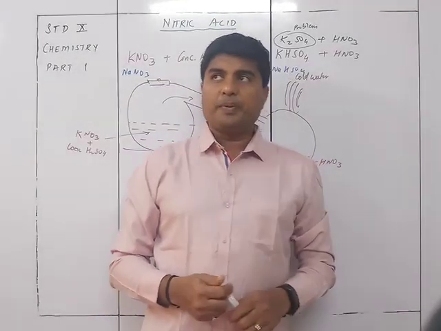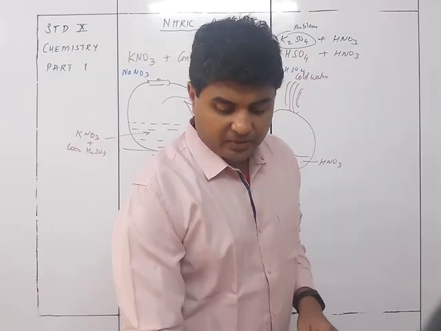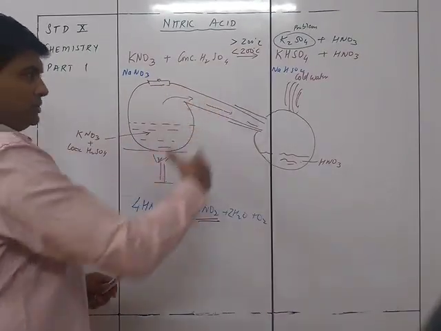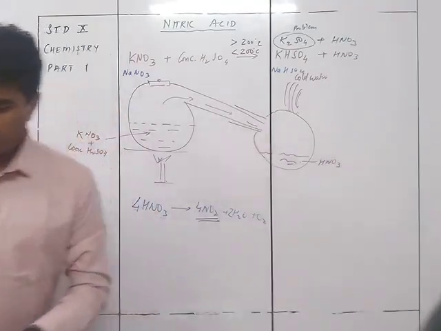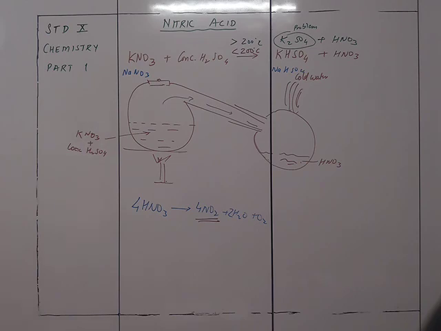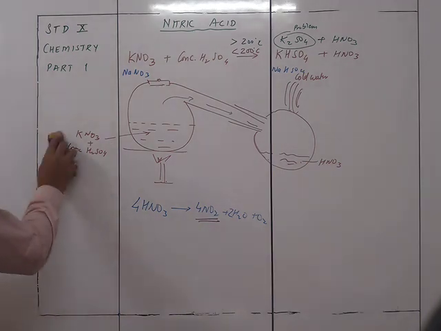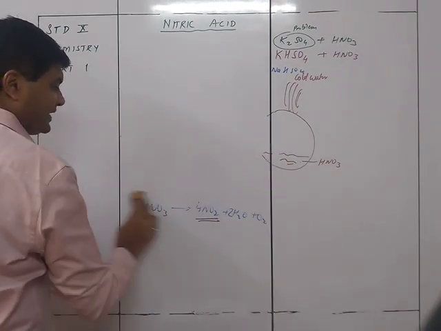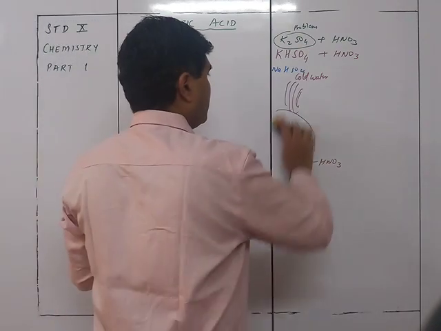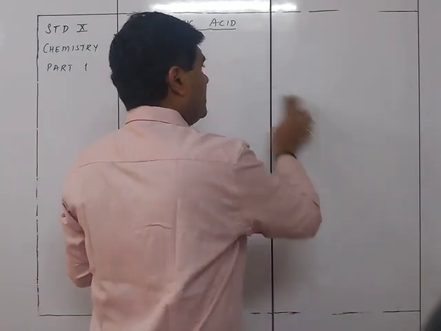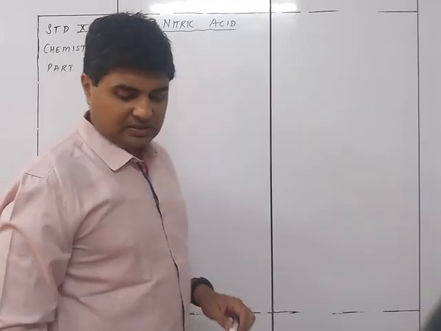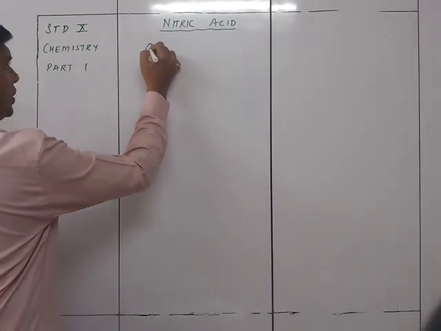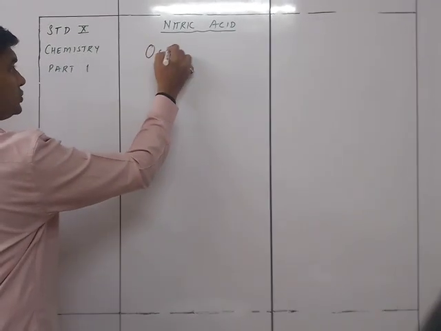So that was about the preparation of nitric acid in the laboratory and the equations based on this. That was the main part. Now we move on to the next part, which is the large scale production of nitric acid, that means the industrial production or manufacturing. The industrial process is called Ostwald's process.